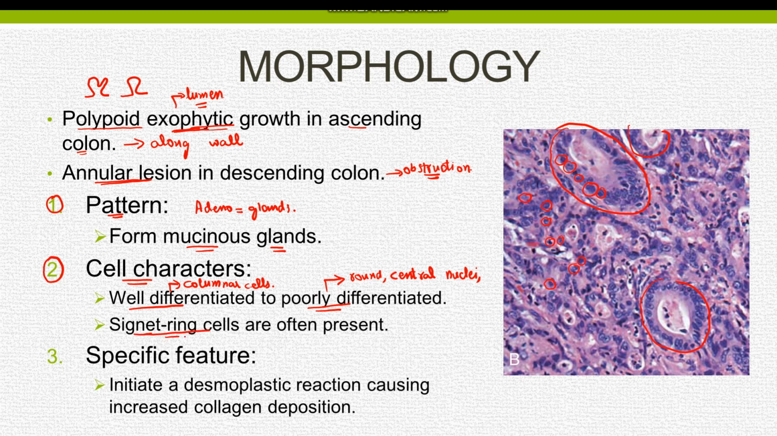Often signet ring cells are also present in adenocarcinoma of the colon, just like in the gastric adenocarcinoma. The signet ring cells are round. They have large vacuoles which push the nucleus towards the periphery, hence giving a signet ring appearance. The third point is a specific feature of the tumor. The colorectal adenocarcinomas initiate a desmoplastic reaction which causes the deposition of excessive collagen, which is the cause behind the firm consistency of the tumor. The fourth point is about the mitotic bodies, which are abundant in the malignant tumor. And the fifth point is focal necrosis, which is a hallmark of malignancy.